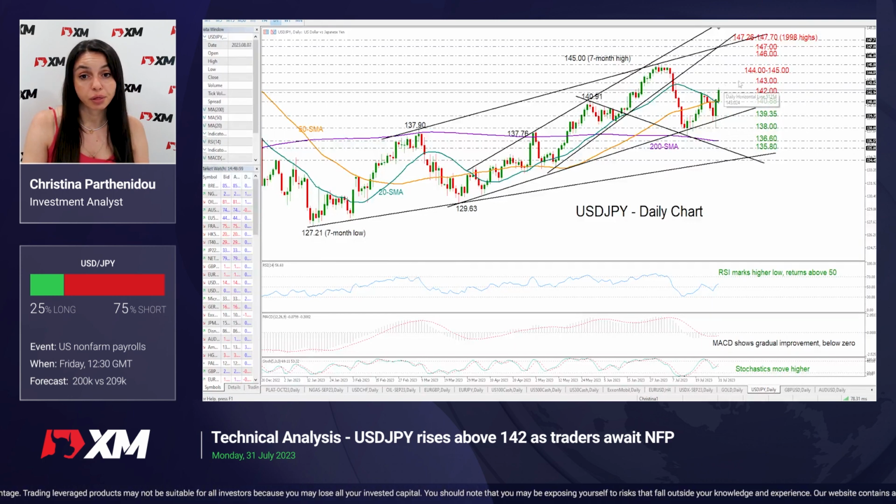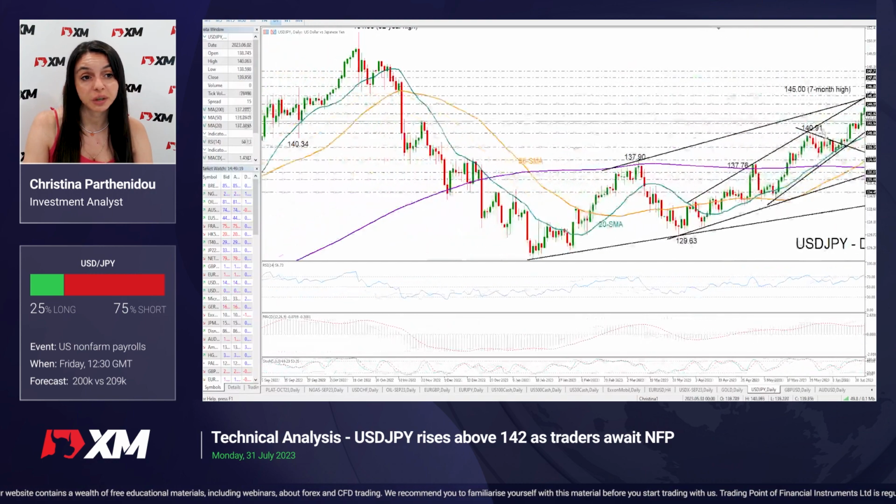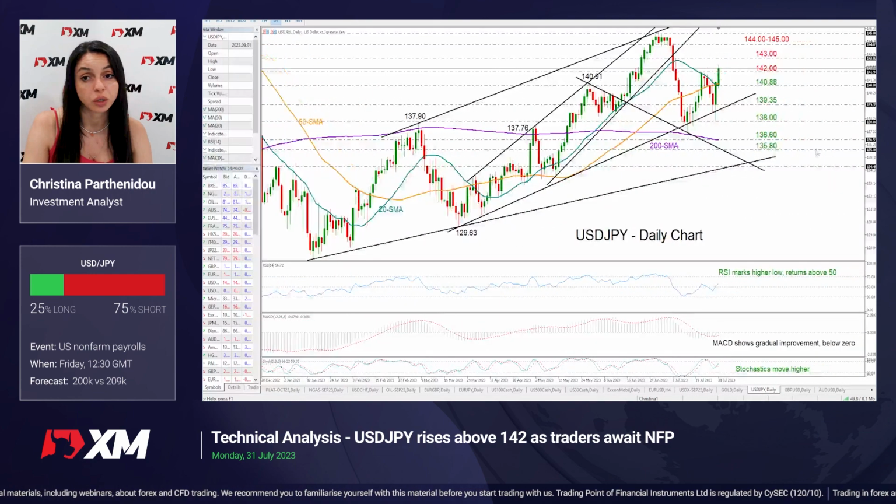The 143 number could cause some stability here before the pair reaches the 144 and 145 tough resistance zone where this uptrend peaked. And then if the rally continues from here, the next obstacle could be the 146 level, where the price faced some consolidation at the end of 2022.